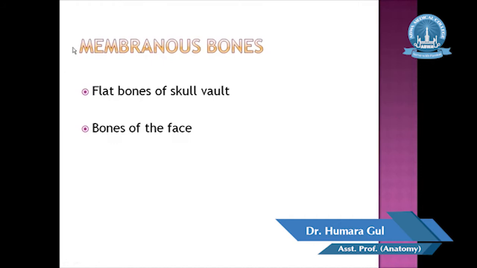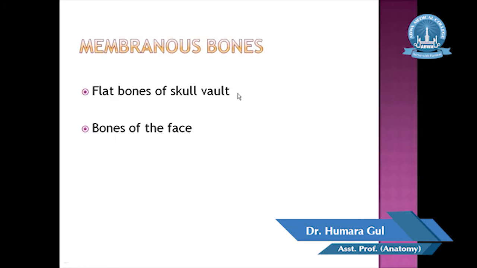It means that these bones develop in a membranous sheet. The embryonic tissue is called mesenchymal tissue. This mesenchymal tissue forms the membranous sheet, and then these membranous sheets are converted into bones by a method of osteogenesis called the intramembranous method of osteogenesis. Which bones develop by the intramembranous method? These are the flat bones of the skull vault and bones of the face.